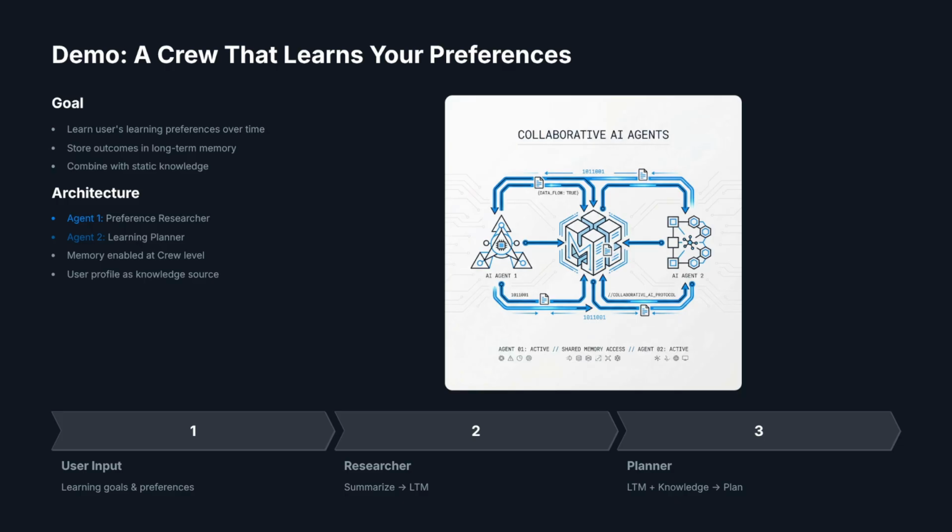In other words, the first agent turns raw episodes into reusable traces. The second agent consumes those traces as input knowledge. Short-term memory helps both agents within the current run. Long-term memory lets future runs build on what you have already told the system. And the knowledge source anchors everything with your stable background. This pattern generalizes directly to customer profiles, project histories, infrastructure changes, anywhere you want agents to accumulate and reuse experience.